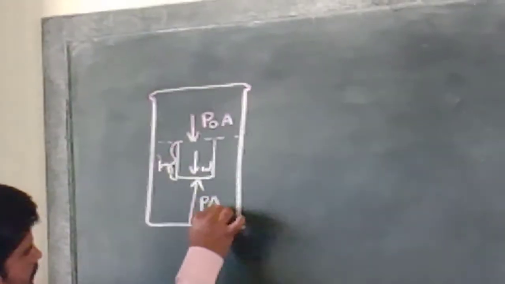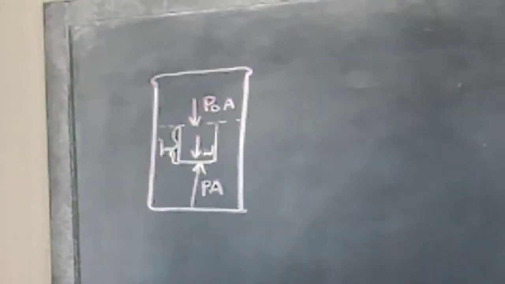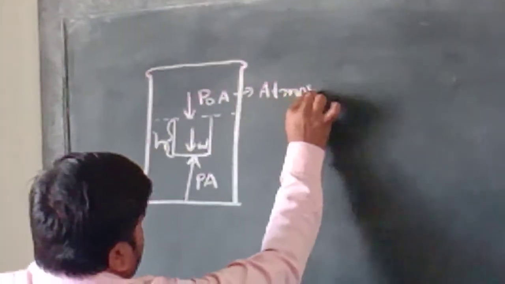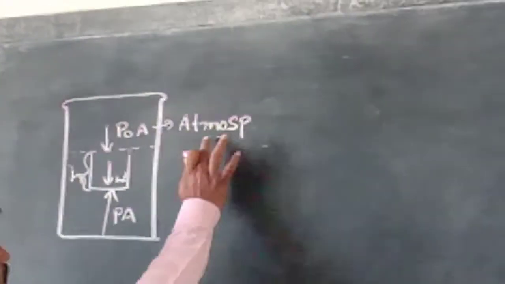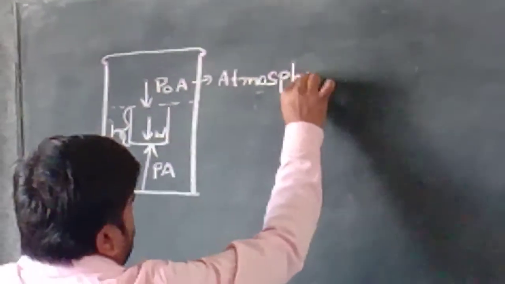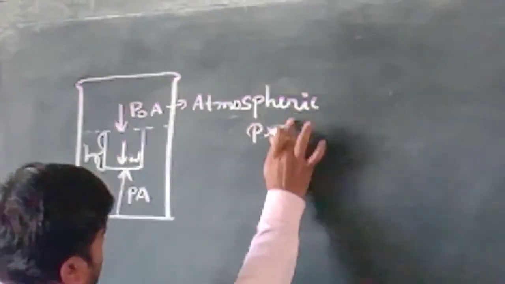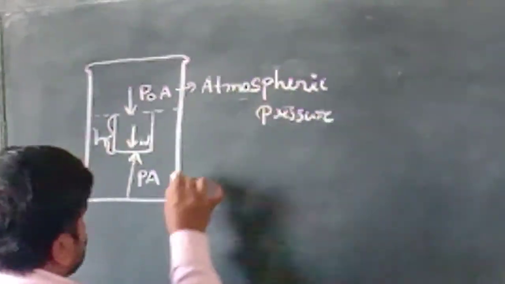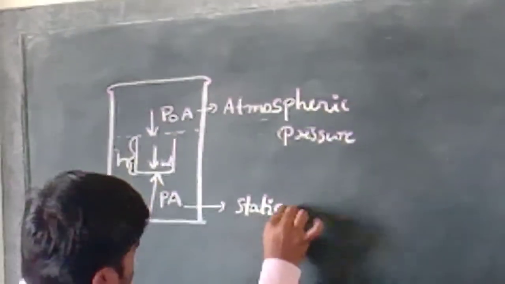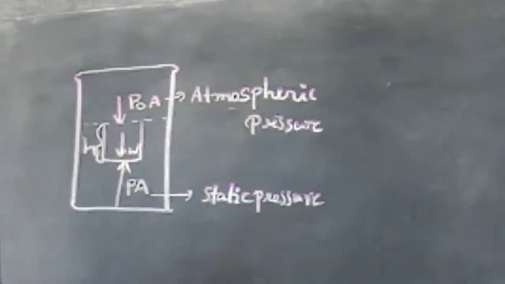It is called the static pressure, the atmospheric pressure.